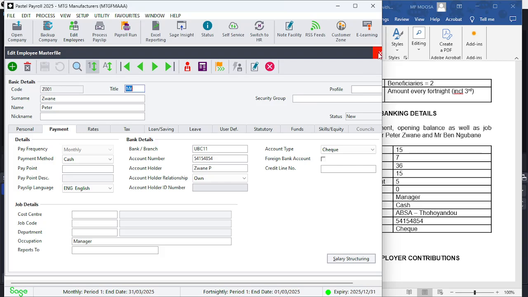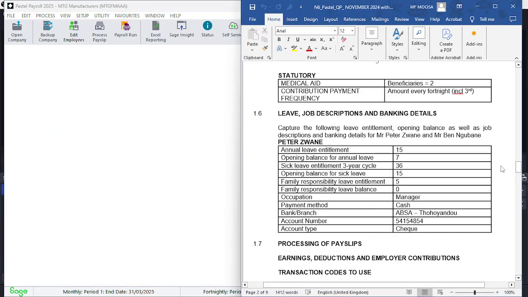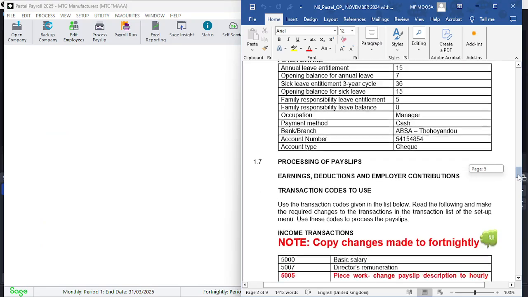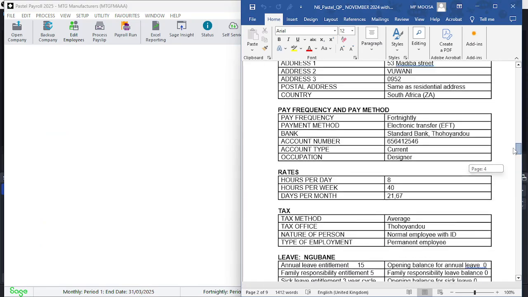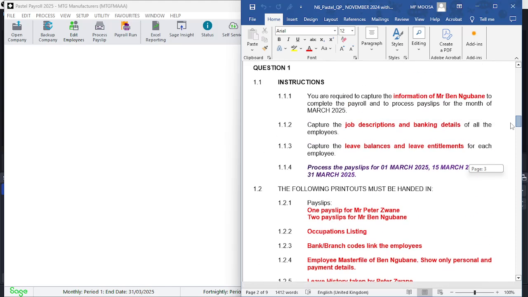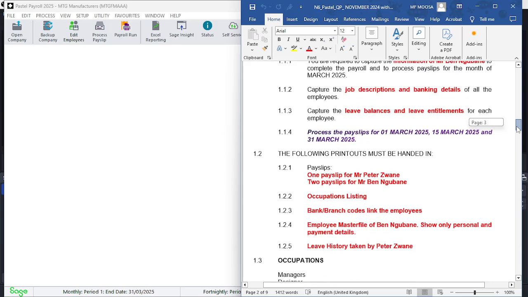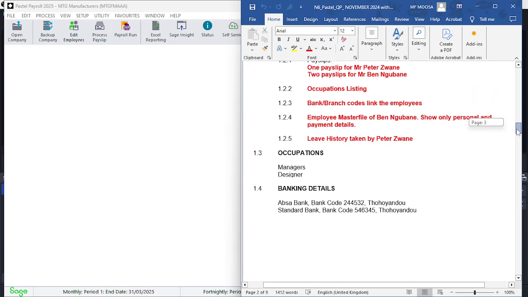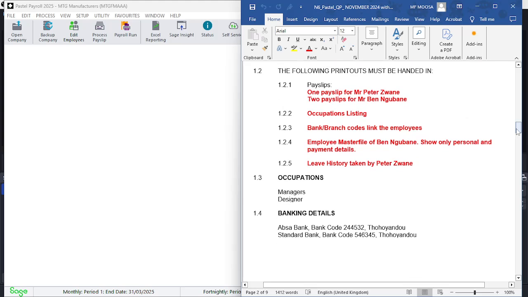So let's now finalize and get ready. What is going on here? We have now successfully captured the job descriptions and banking details of both employees. I showed you how you do your leave balances and leave entitlement. We're getting ready to process, but before we process, we now need to quickly look, and keep in mind that this is what we really need.